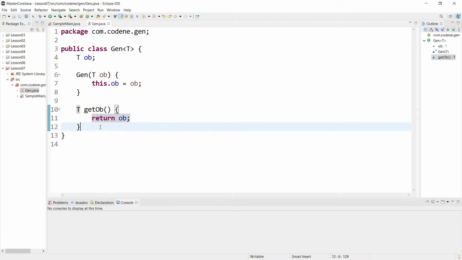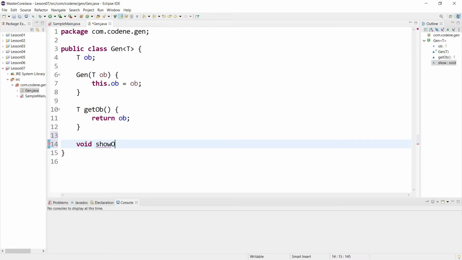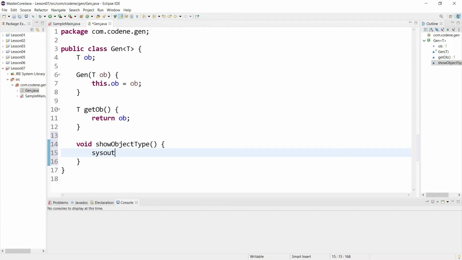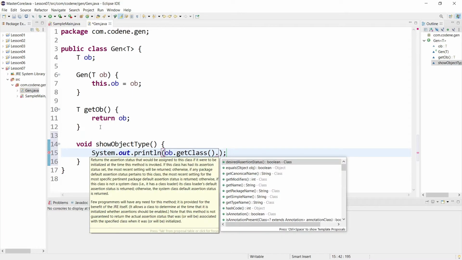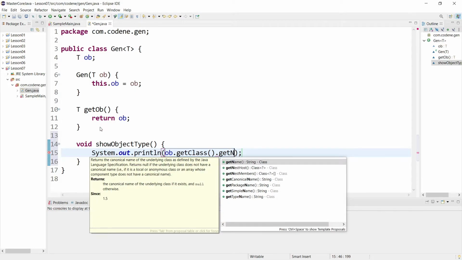Now next, we can write some code like showObjectType, just to display our object type. We can write something like System.out, it will be ob.getClass().getName(), I think, right?